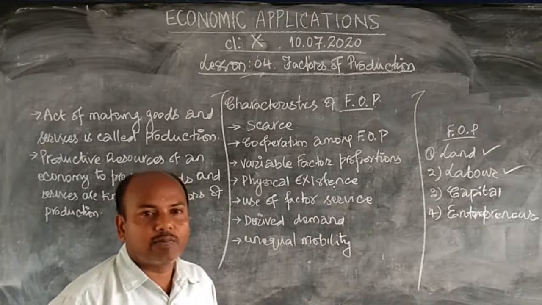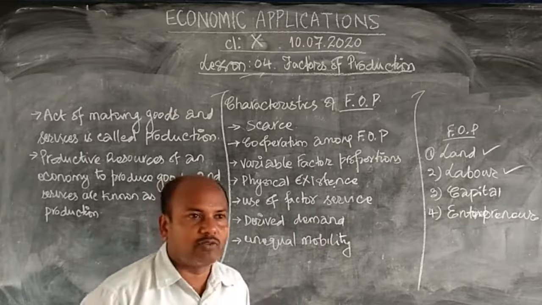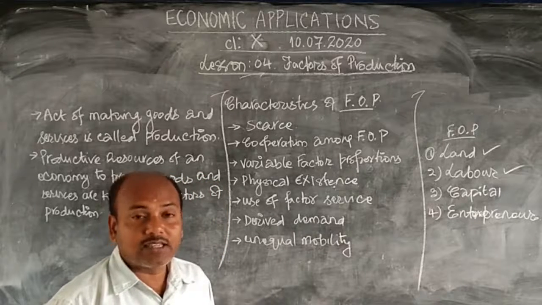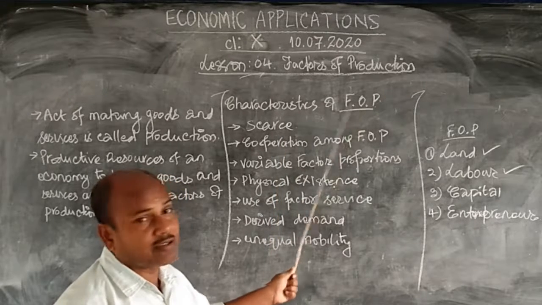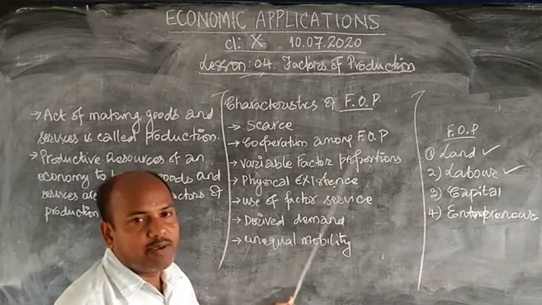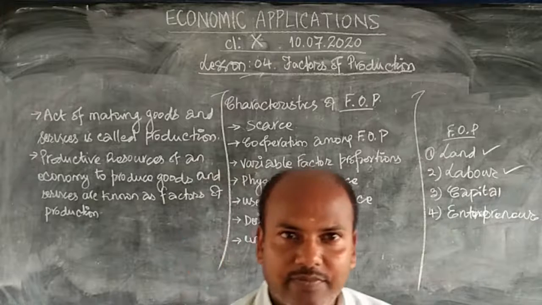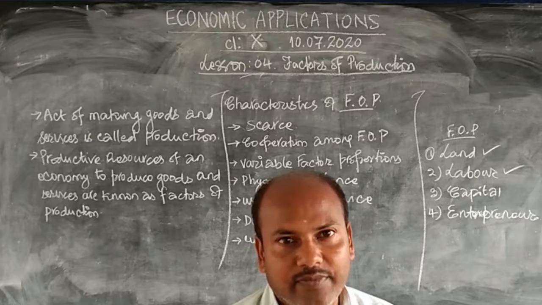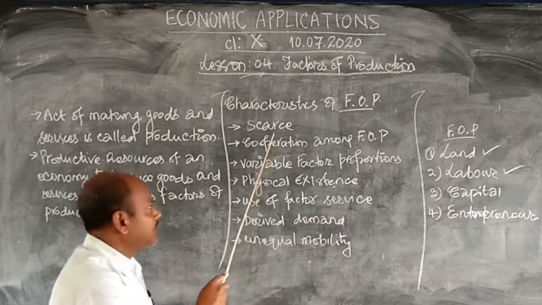Electricity, shirt, pant, clothes, desk, bench, chair, everything which you see around, they are limited. That's the reason why they are scarce. All the factors of production are scarce. That's the reason why they have more value. People fight for water when there is scarcity. People fight for land. Why? Because there is scarcity. So these productive resources are scarce in every nation.